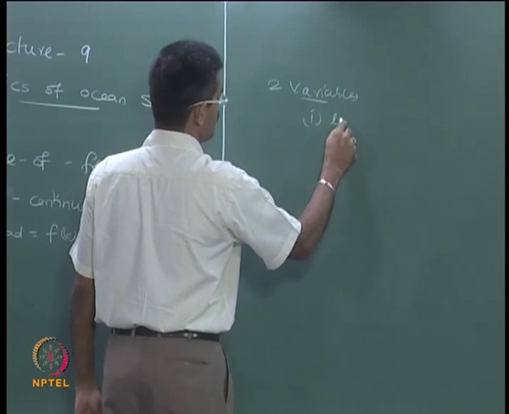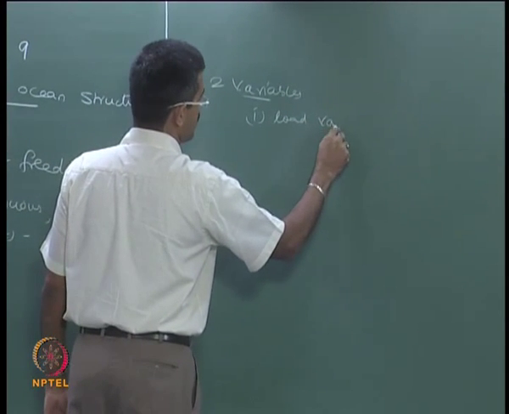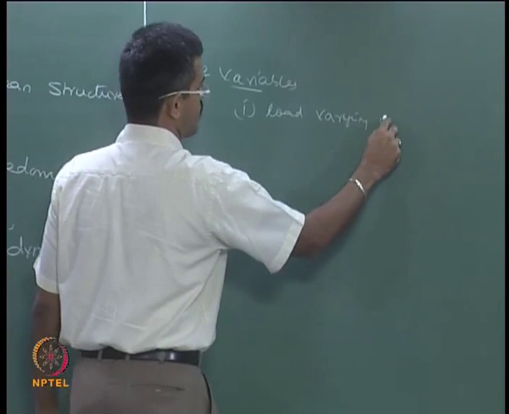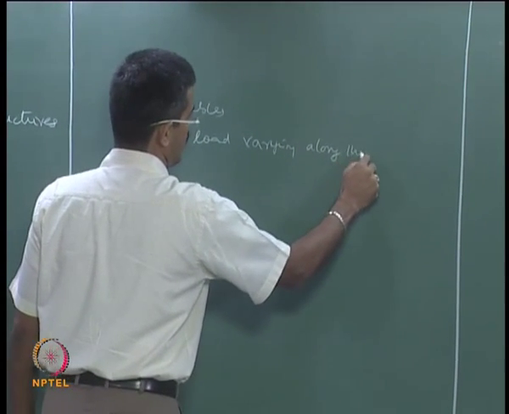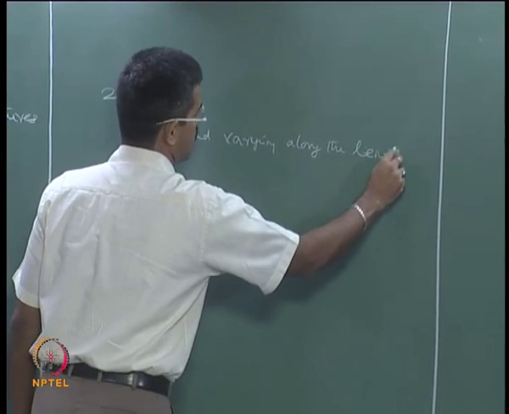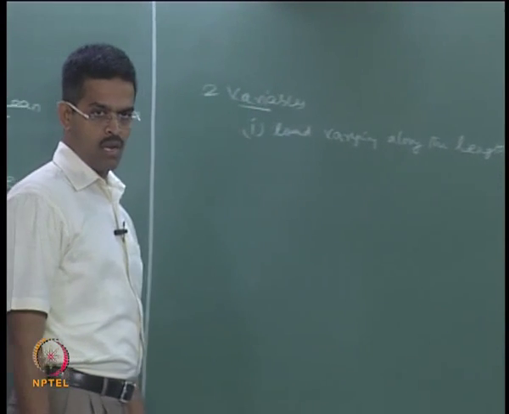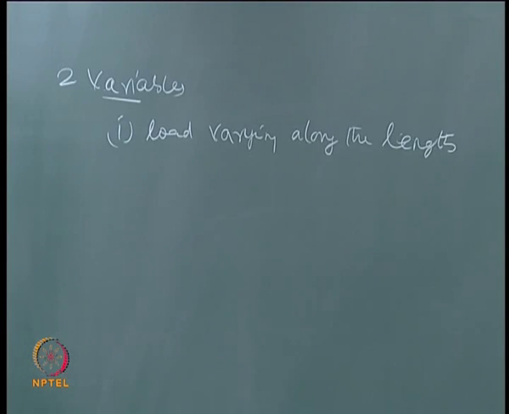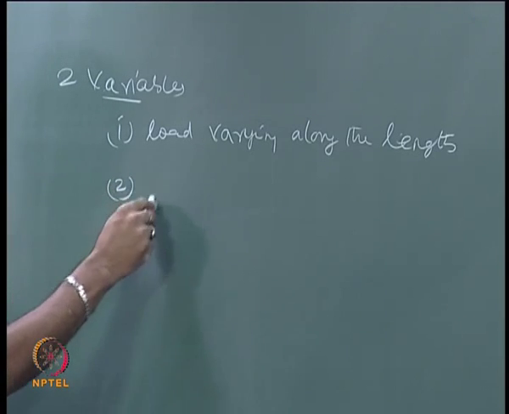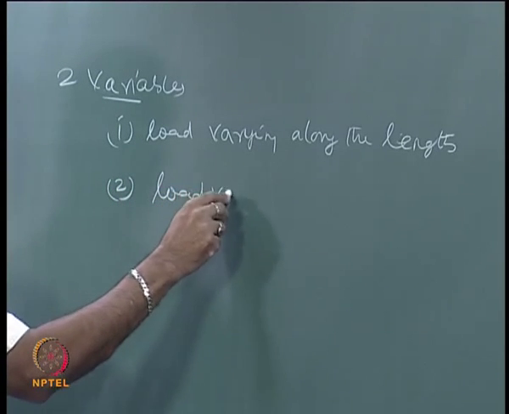One will be the load varying along the span or along the length of the member, because mass is not lumped at one point, but it is continuously spread for the entire length of the member. The second variable, of course, the load will vary with respect to time.